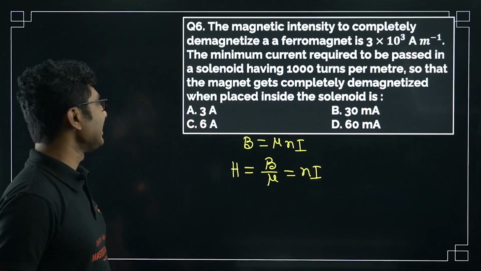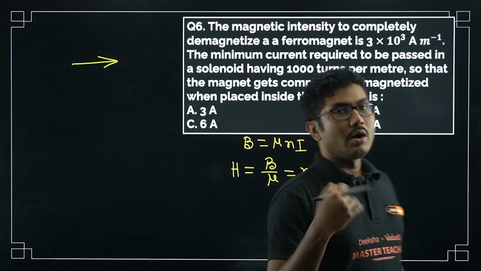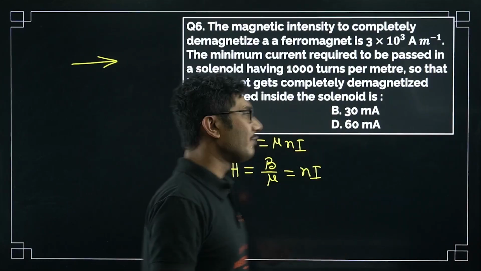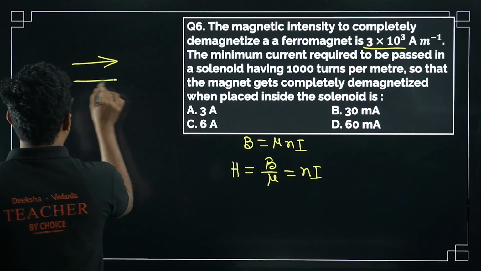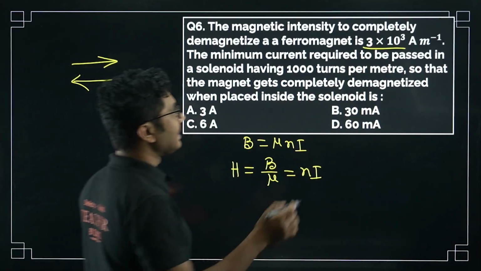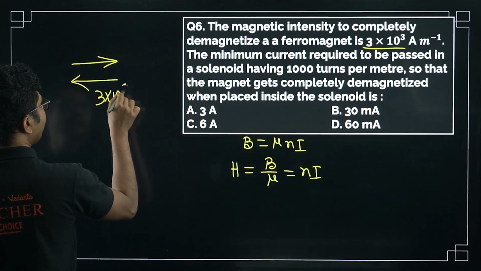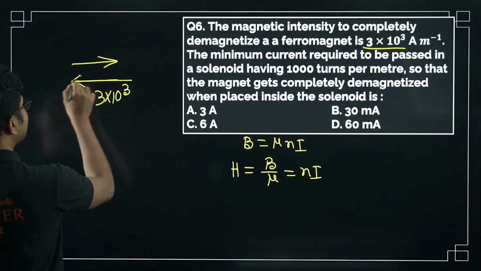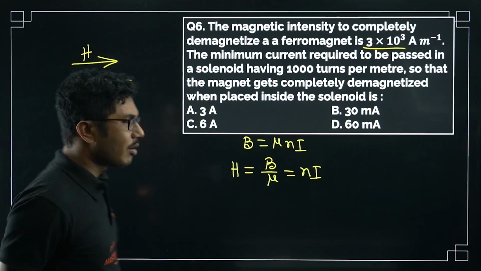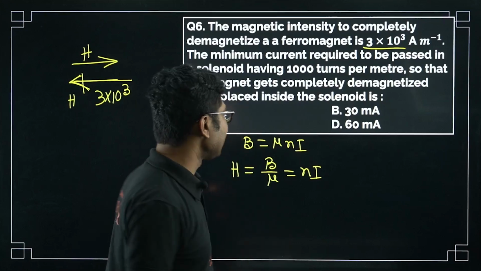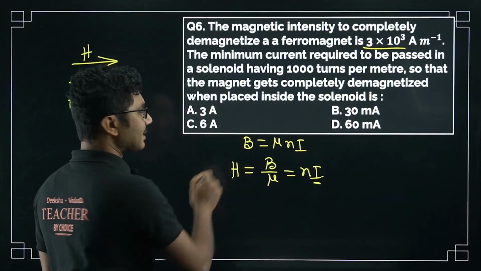Magnetic intensity is basically, under the influence of an external field, how well the material produces an internal field. That is called magnetic intensity. So the magnetic intensity to destroy the magnetization is 3 into 10 to the power of 3. This is the destructive magnetic intensity. If we apply the same magnetic intensity in the opposite direction, then it will cancel. So we have to adjust the value of I such that this can cancel the value of H.